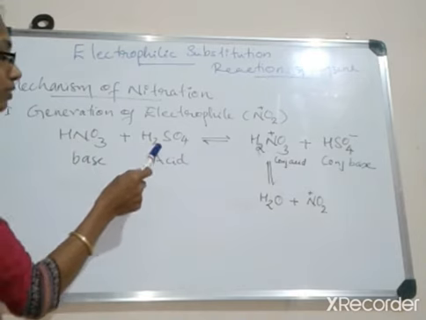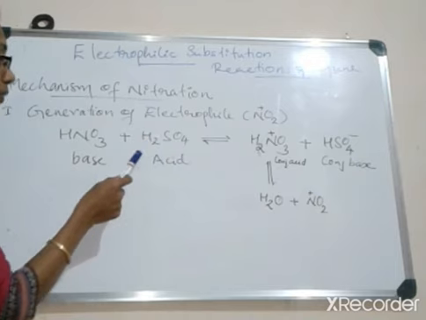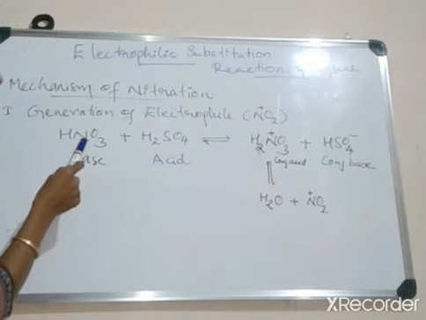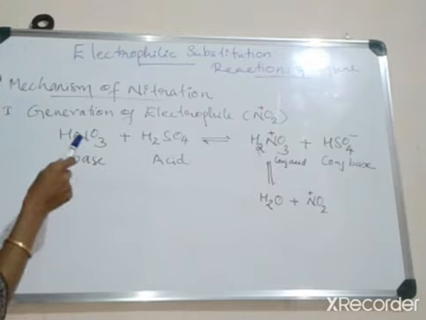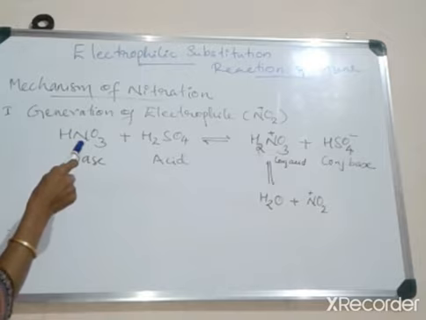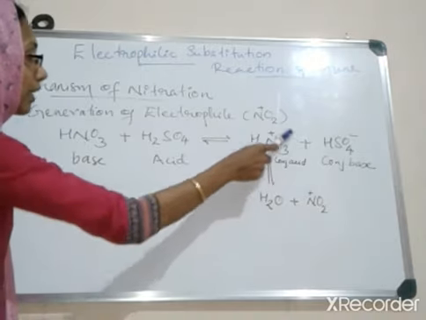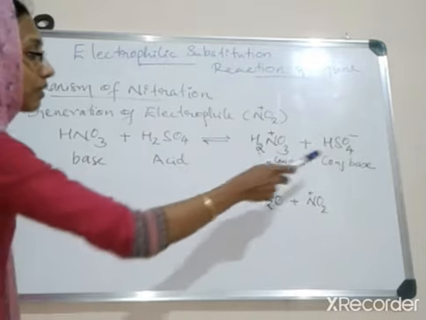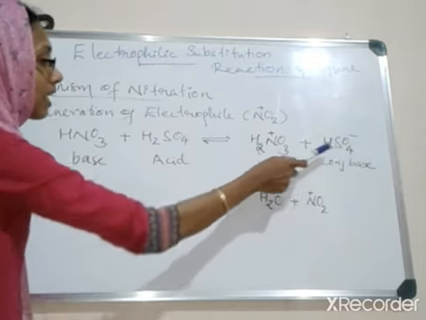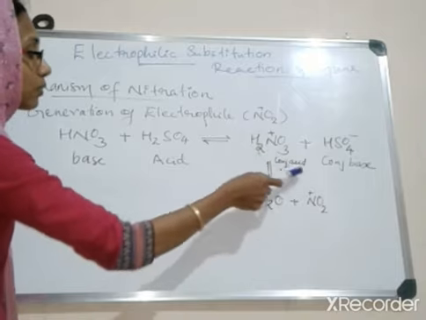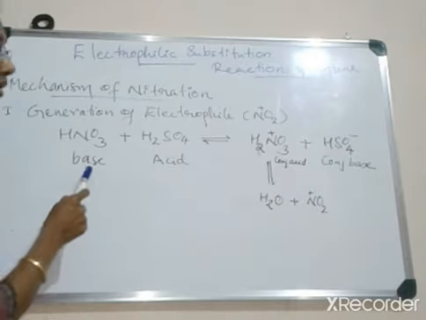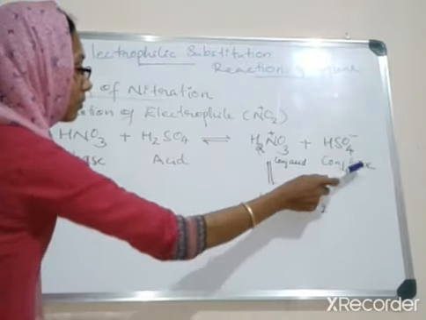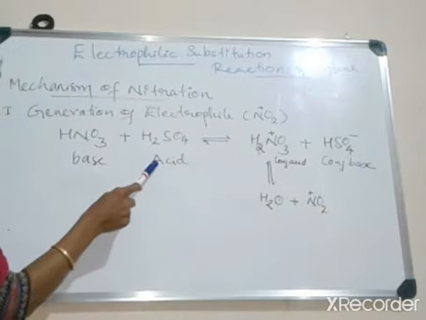H2SO4 releases a proton, HNO3 accepts the proton and produces H2NO3+. At the same time H2SO4 is converted into HSO4-. H2NO3+ is the conjugate acid of HNO3 and HSO4- is the conjugate base of H2SO4.